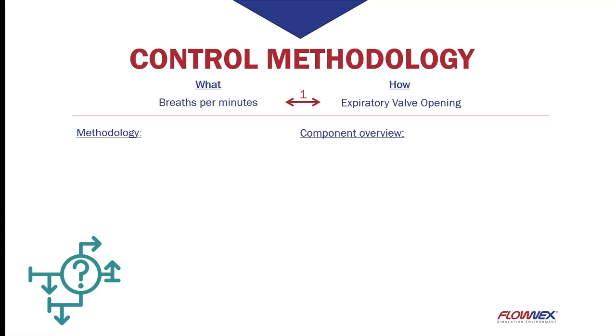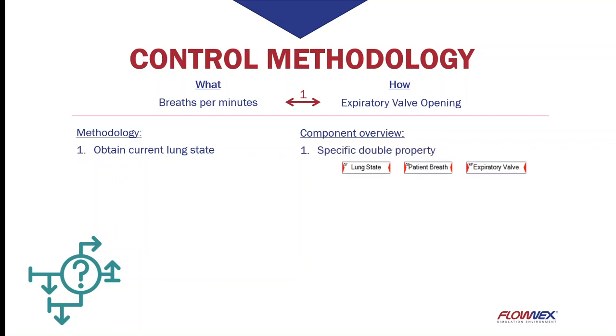We will first take a look at how to implement the breaths per minute. Initially, we need to obtain the current state of the lungs. This is required as the time between breaths should only be calculated once the patient is at rest. We will make use of specific double properties as shown, which is essentially the interface between the flow model and the control model. Following this, we need to activate the time between breaths, where we will use an on-delay timer. This component outputs an on signal after a set time of activation.